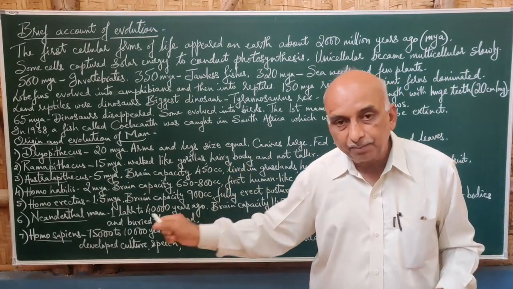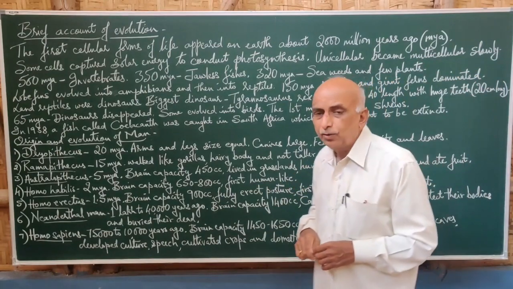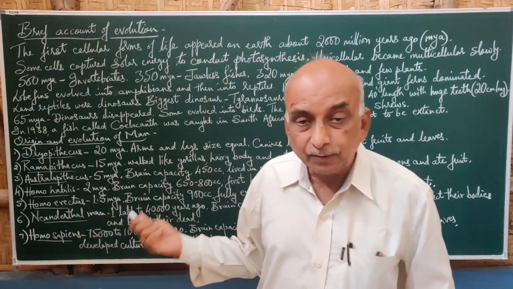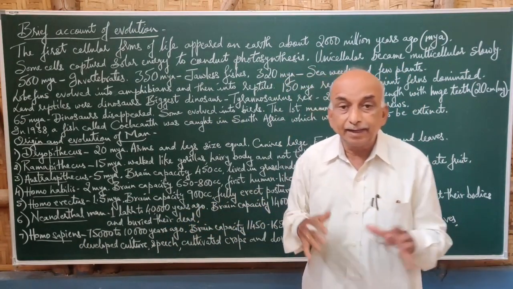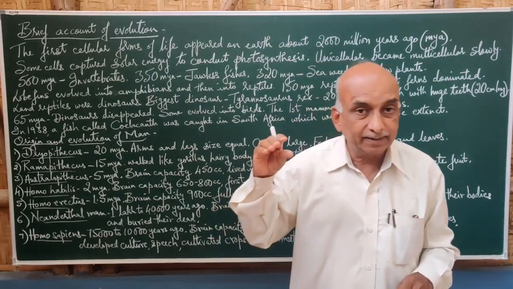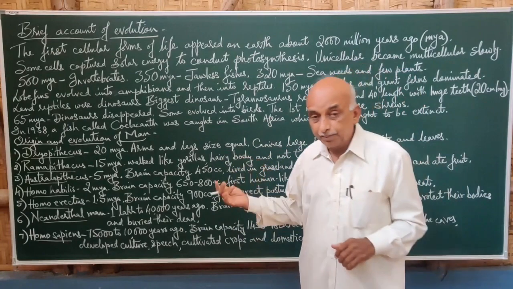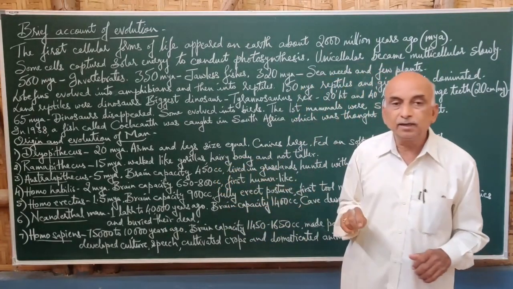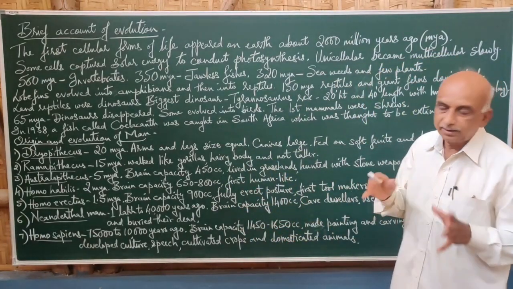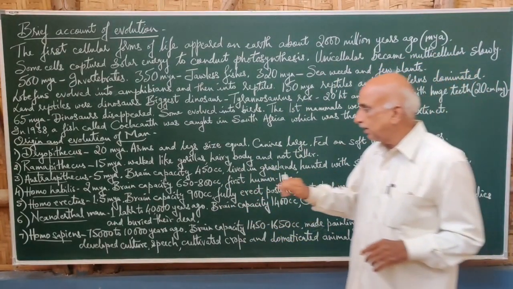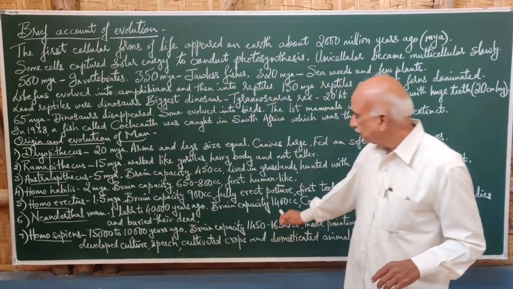Then Homo erectus developed into Neanderthal man. Neanderthal is so called because these fossils were first found in France. There is a valley called Neanderthal Valley, just as there is a Himalayan valley in our country. So in France, in Europe, there is one valley called Neanderthal Valley. The fossils of this man were found in that valley, and that is why it is called Neanderthal man. He lived about 1 lakh to 40,000 years ago.